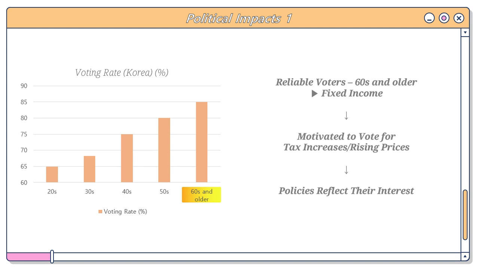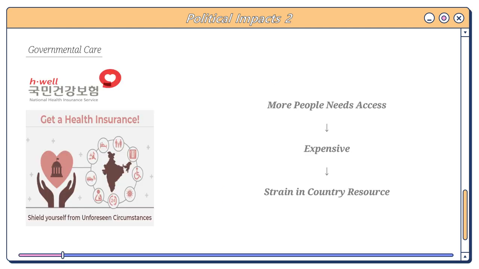The most reliable voters by far are folks older than 60. As retirees, they're used to living on a fixed income, which means their salary doesn't change month to month because they're living on their retirement savings or social security. And that means they are very motivated to vote against tax increases or rising prices, etc. Because there are so many elderly people voting, they have increased voting power. That further means policies which have been voted for are likely to reflect the interests of the older population.